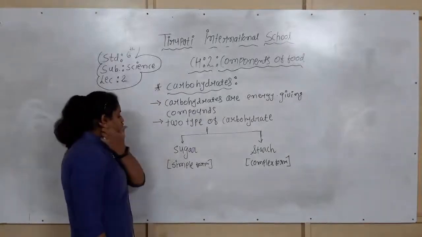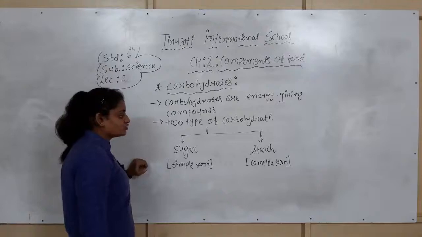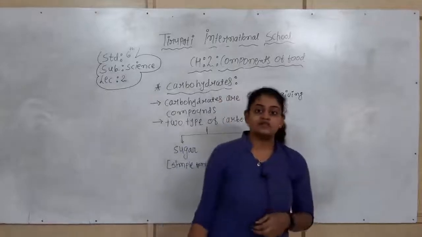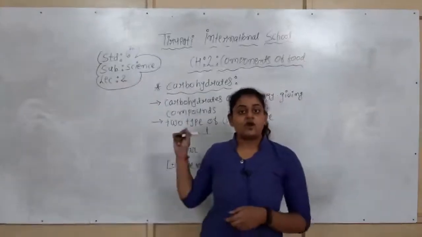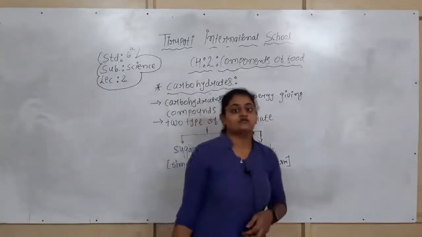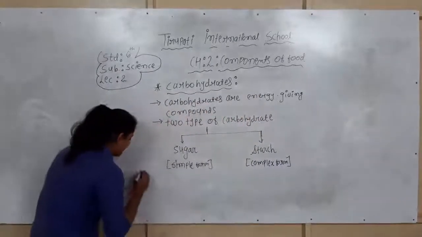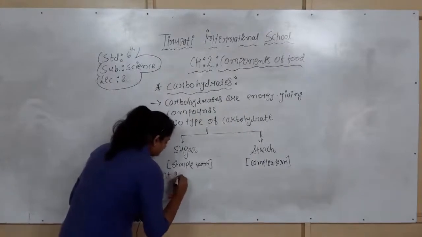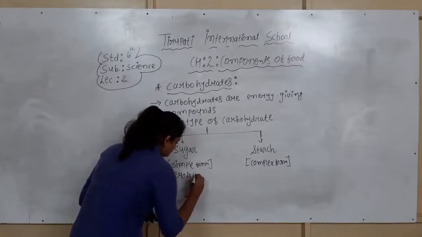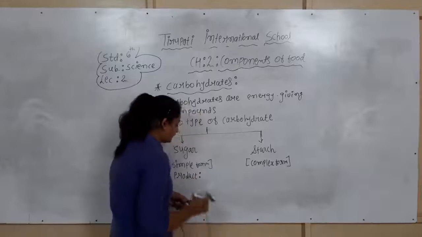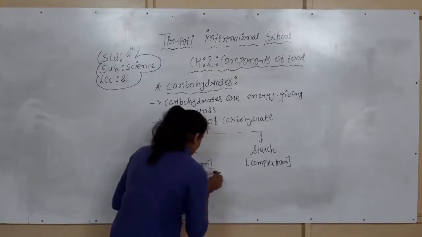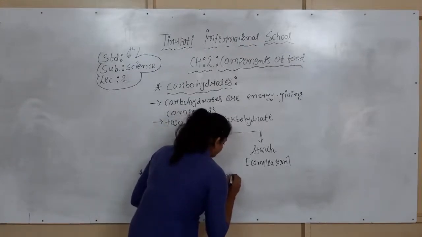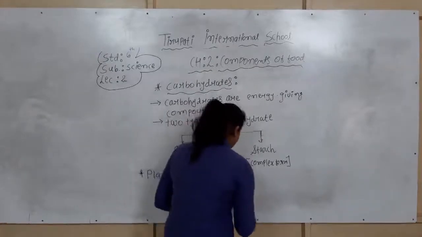So there are 2 types. First one is the sugar and second one is the starch. Now we can say that we depend upon animals and plants for our food. So carbohydrates are also obtained from animal products and from plant products. From the plant products, you can write down the sugar, or we can say the table sugar, which is used for making tea and coffee. Then honey.